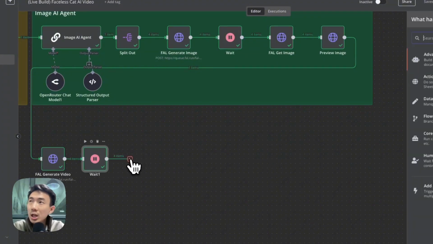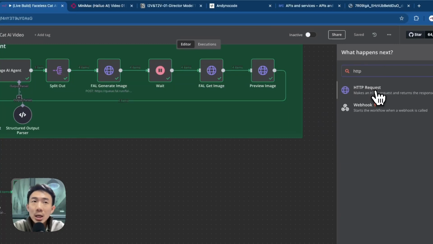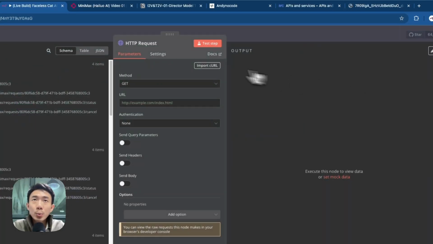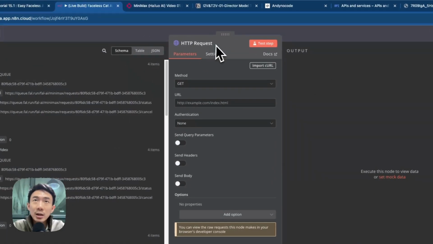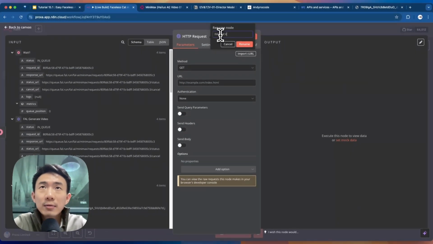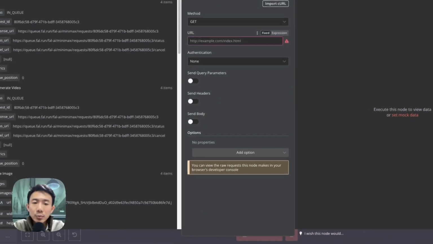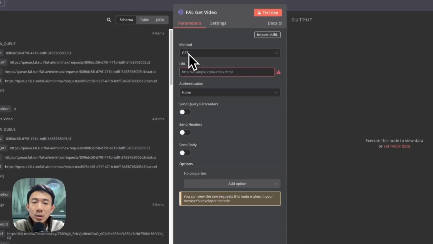Let's continue our tutorial. Let's search for the HTTP request node. For this node, we are going to get the video generated. We can rename it to Fal get video. And we are going to choose the method GET, of course.